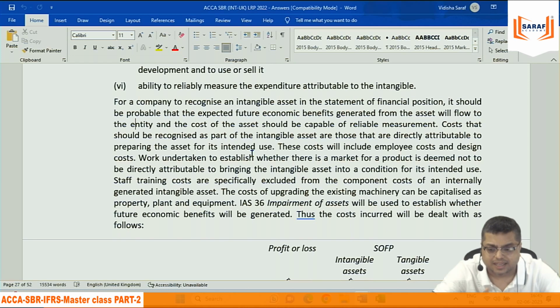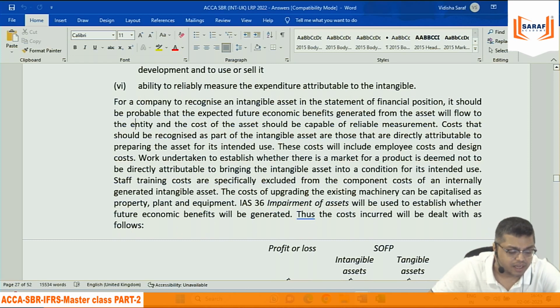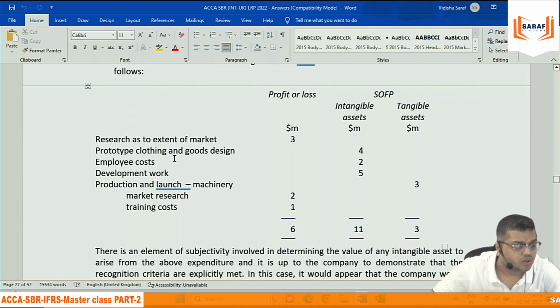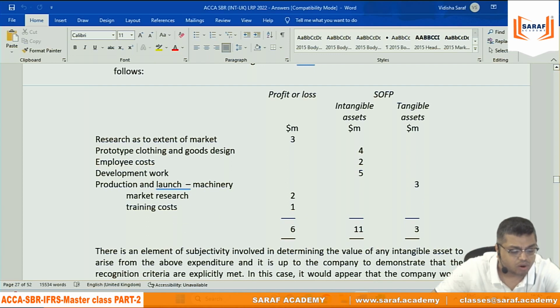Upgrading the machinery is IAS 16, not 36. IAS 36 impairment of assets will be used to establish whether future economic benefits are there. यानी कि यहाँ पर थोड़ा सा IAS 16 में भी जाएगा. The research goes to P&L, prototype costing, intangible asset, employee cost, development cost. Machinery further development is IAS 16, but then market research and training cost go to P&L.